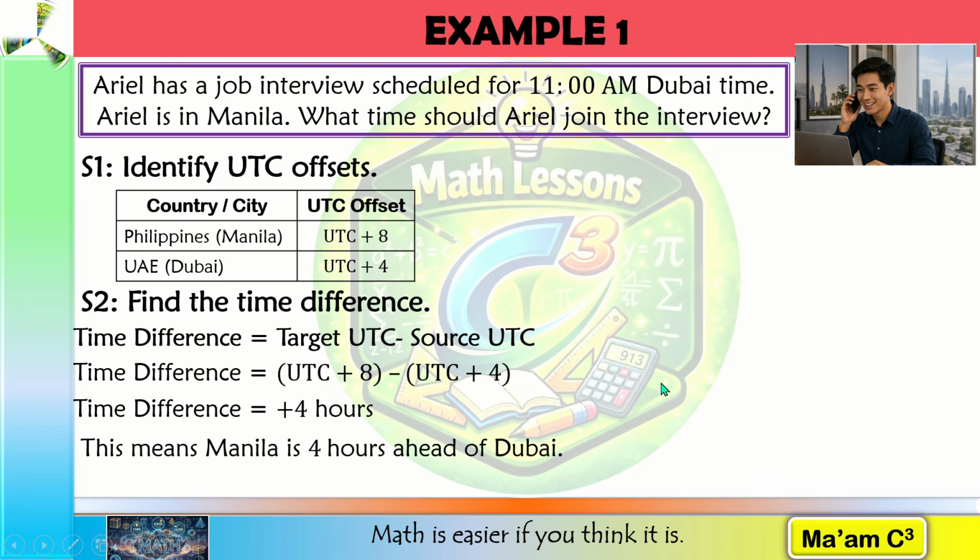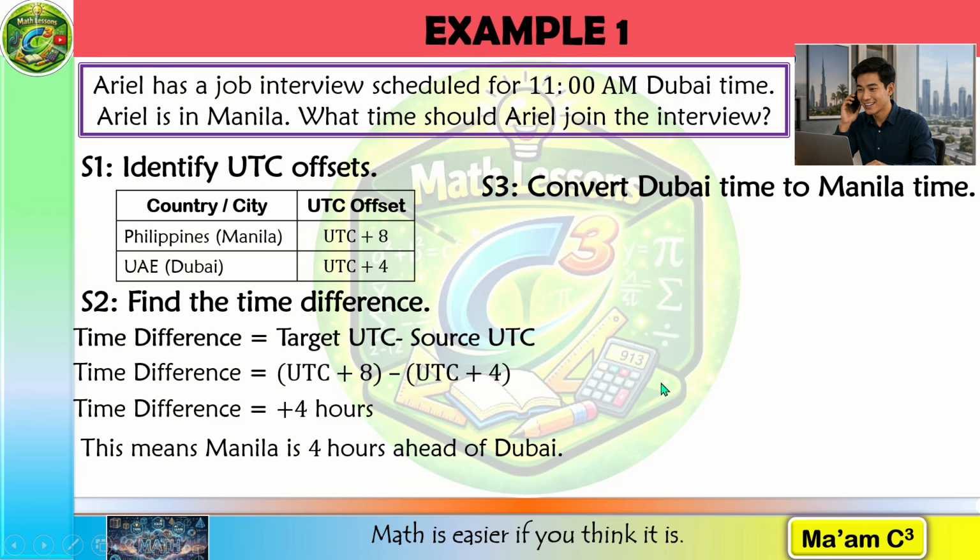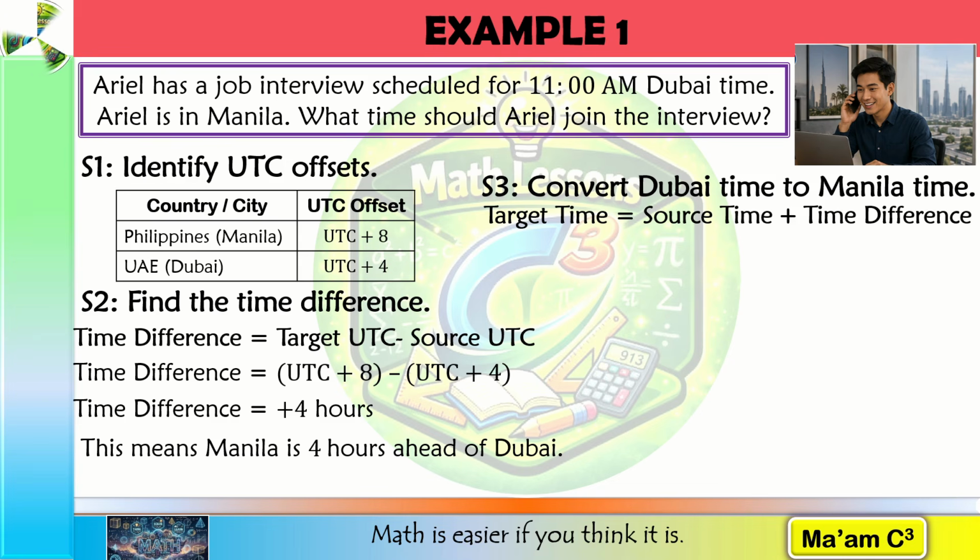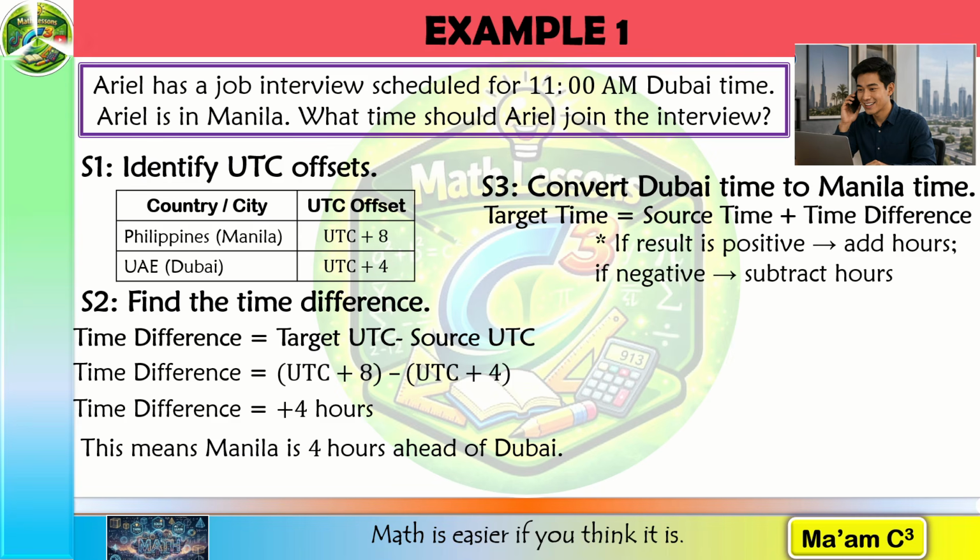Now, step 3, we're going to convert Dubai time to Manila time. Our formula is target time equals source time plus the time difference. Just remember, if result is positive, we add the hours. If result is negative, we subtract the hours. Our source time is 11 o'clock a.m. and the time difference is positive 4.